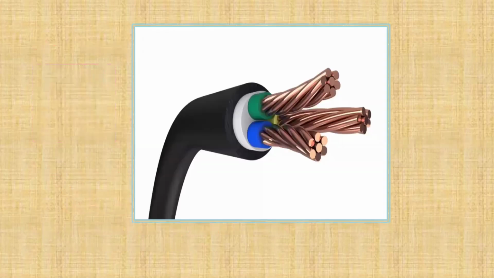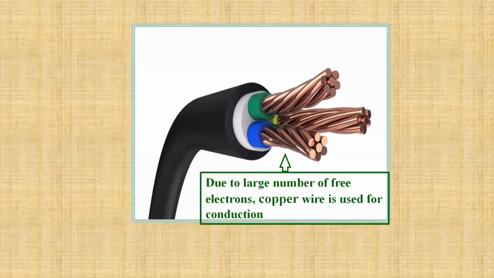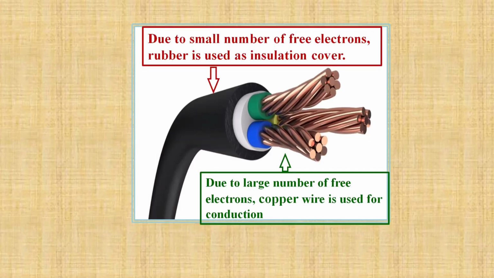Now you can see this example here. The copper wires, the wires we use at our home, if you cut them and look inside, you'll see a copper wire there. Please understand, those copper wires are the ones which conduct electricity. And you see that there is a rubber coating on the outside. Why is that rubber coating there? Because it acts like an insulator, because rubber does not allow the current to pass through it. That's about the slide. I hope you have understood why rubber is used as an insulator and why copper is used there.